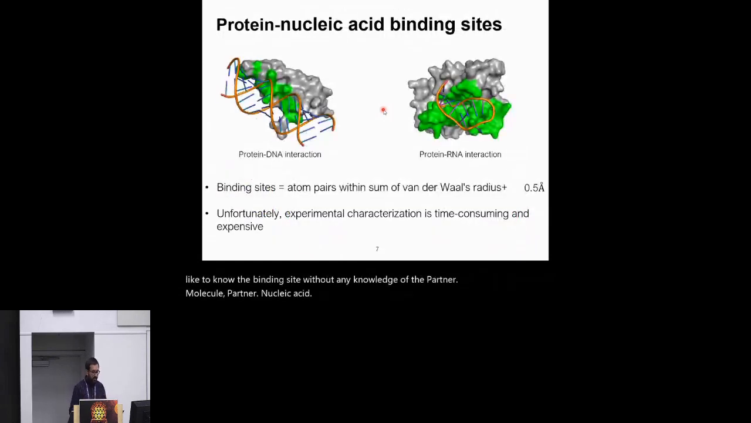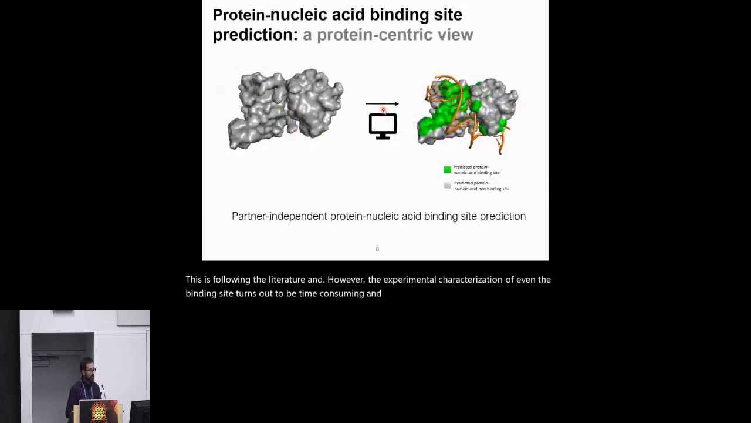In particular, the binding sites are defined when an atom pair, one from the protein, one from its partner nucleic acid, is within the sum of their van der Waals radii plus 0.5 Angstrom. This is following the literature. However, the experimental characterization of even the binding site turns out to be time-consuming and expensive. And therefore, there is a critical need to develop computational methods to be able to predict binding sites.